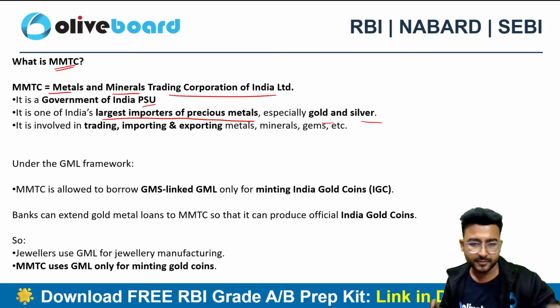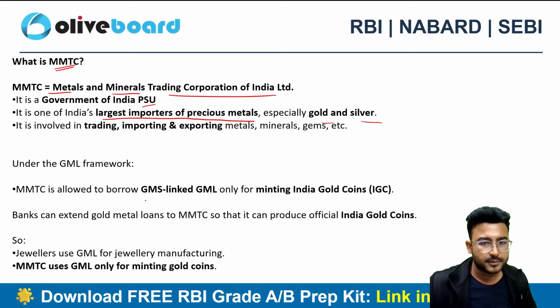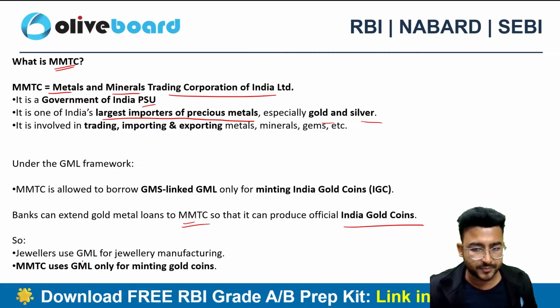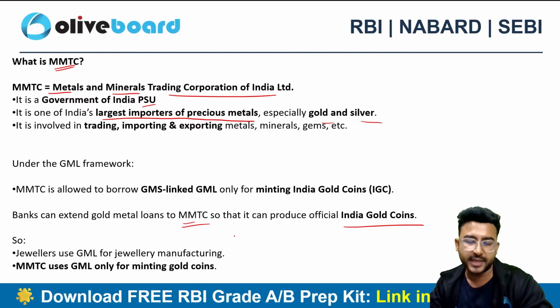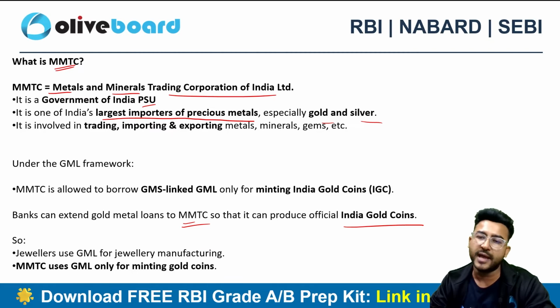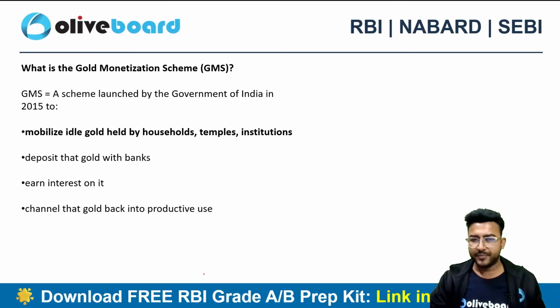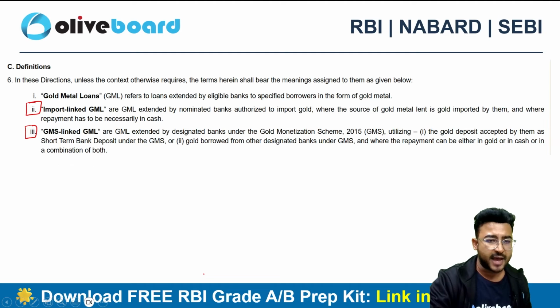That's also permitted. MMTC is also producing gold coins in India, so that's why they can also procure the gold metal loan. Why? Because they are also using gold as a raw material for manufacturing the gold coins. Right? Then the next criteria that we have is the GMS linked GML.